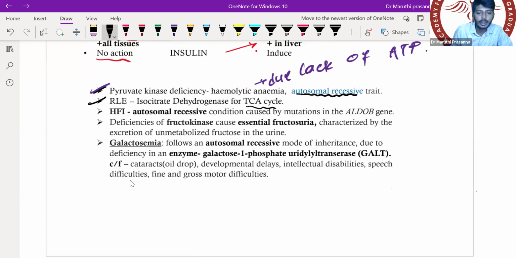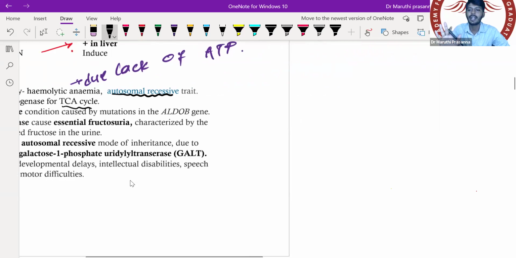Then let's go to the next two important diseases, that is HFI, hereditary fructose intolerance, and essential fructosuria. Before going there, let me just recap. Don't write it. It is just for your recap. I'm doing this, so just quickly look at this.